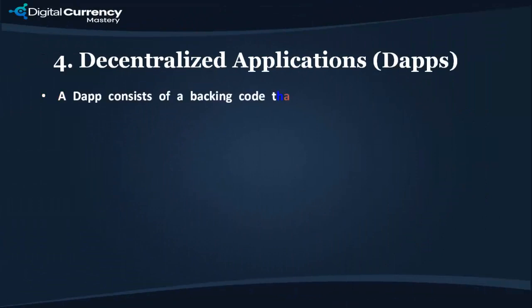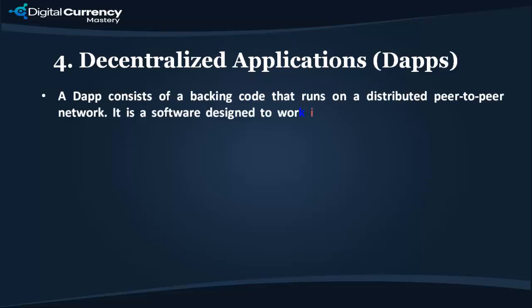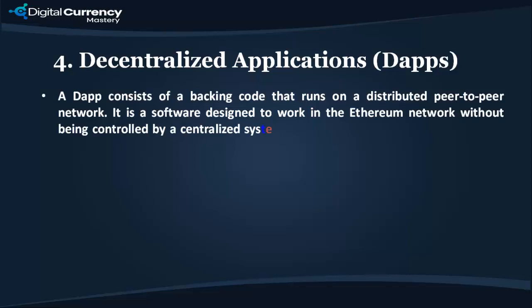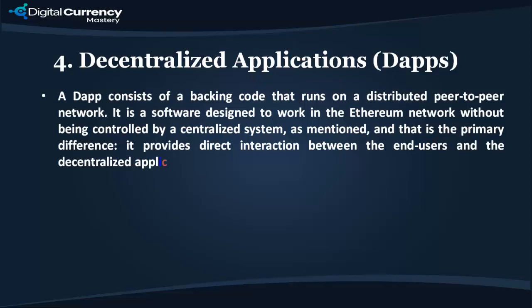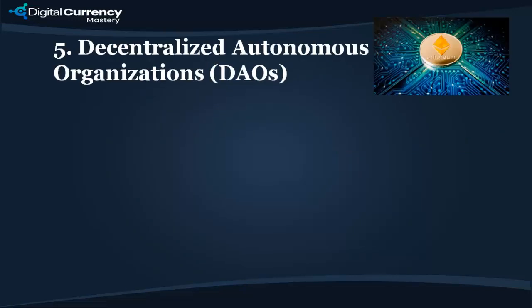4. Decentralized applications, DApps. A DApp consists of a backing code that runs on a distributed peer-to-peer network. It is a software designed to work in the Ethereum network without being controlled by a centralized system, as mentioned, and that is the primary difference. It provides direct interaction between the end users and the decentralized application providers.